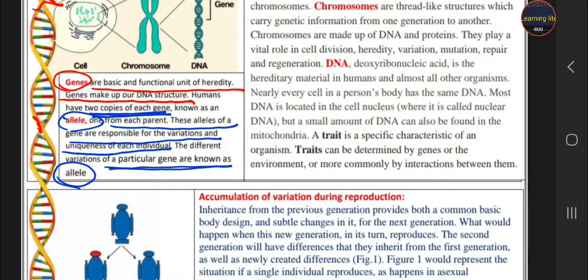For example, students, if I talk about height, then one student is tall and another is short. I talk about one character, only height. But the representation of this character, height, is in two ways. For the tall, I write capital T. For the short, I write small t.